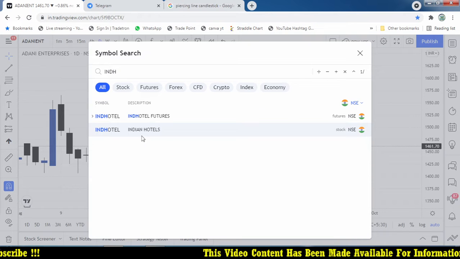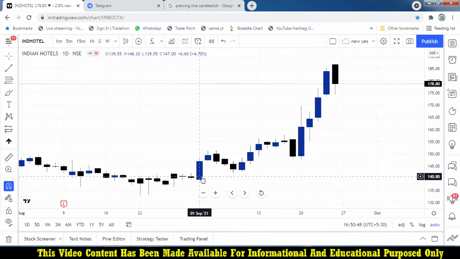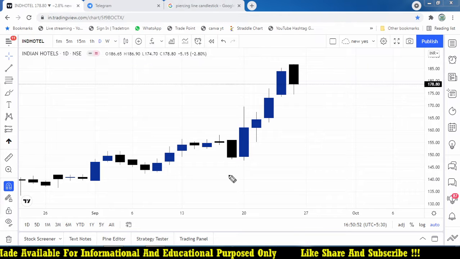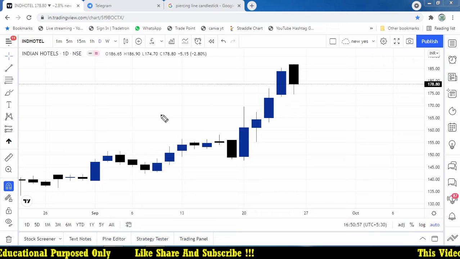Let's see what happened on the Hindu Hotel candlestick pattern on the first of this one. Yes, the candlesticks formed perfectly. This stock was filtered and I updated it on the day itself, right? There is an opportunity. Should you take that?